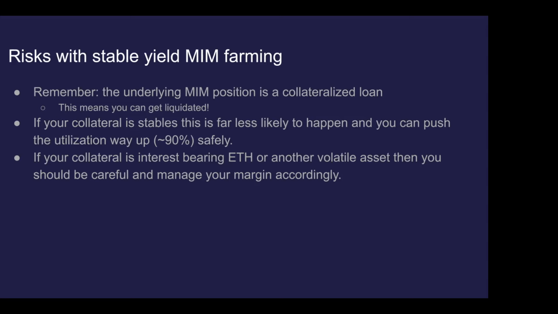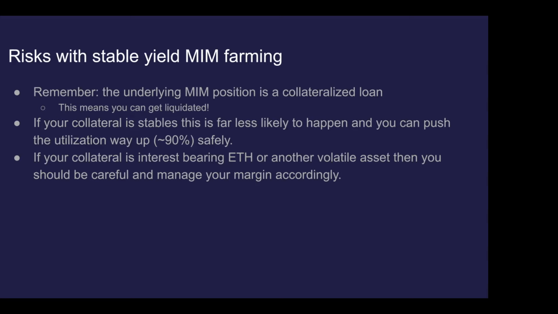And I think different people are going to have different risk tolerances. Obviously, if it's a DAO that's investing, or a DAO that's investing on behalf of other people, that risk needs to be considered, and maybe you avoid those higher risk positions. But yeah, that is a risk to consider. If the collateral is a stablecoin, then obviously you can push the utilization way higher, because then liquidation would happen only in the event that one of the stablecoins breaks the peg.